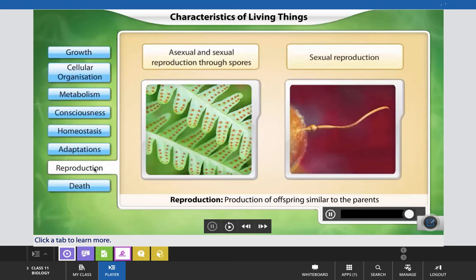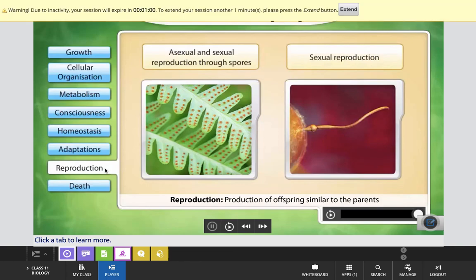In higher organisms, reproduction is sexual. But as I have also discussed with you, there is one contradictory statement that reproduction cannot be considered one of the fundamental characteristic features. Why? Because sometimes we have seen in our living world living beings which cannot reproduce,